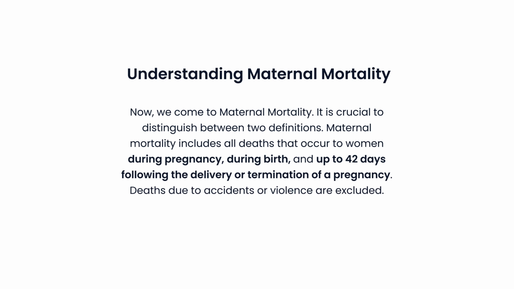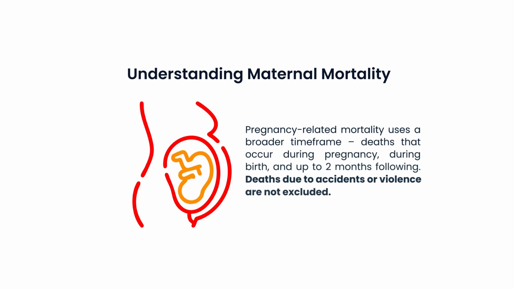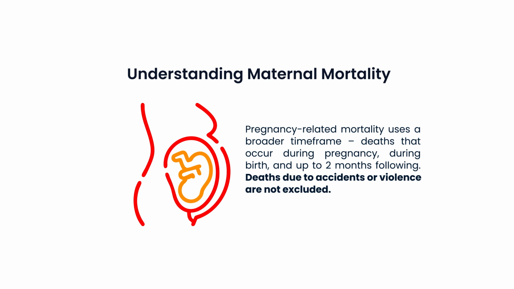Understanding maternal mortality. Now we come to maternal mortality. It is crucial to distinguish the two definitions. Maternal mortality includes all deaths that occur to women during pregnancy, during birth, and up to 42 days following the delivery or termination of pregnancy. Deaths due to accidents or violence are excluded. Pregnancy-related mortality uses a broader time frame. Deaths that occur during pregnancy, during birth, and up to 2 months following. Deaths due to accident or violence are not excluded.